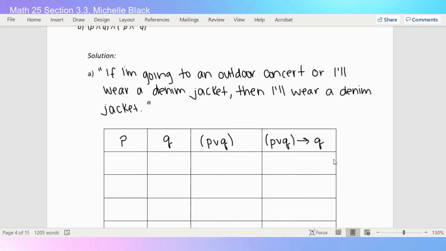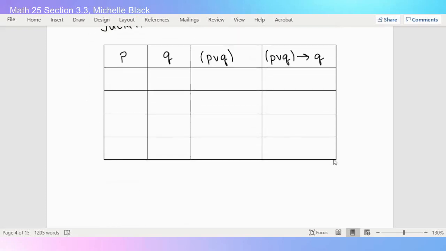Okay? So let's start with our normal setup. So we either have both true, one true and one false, one false and one true, or both false.